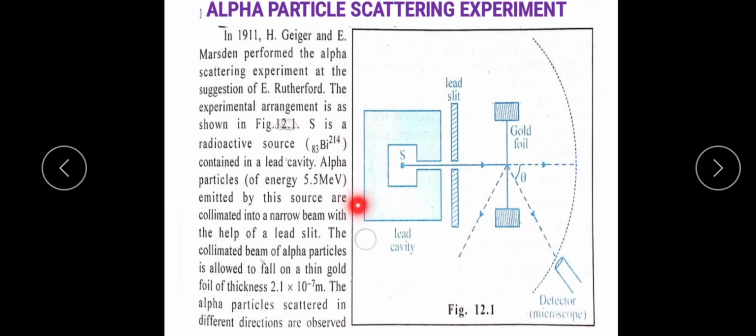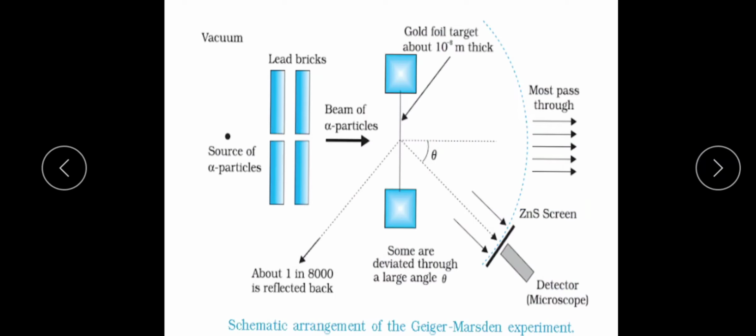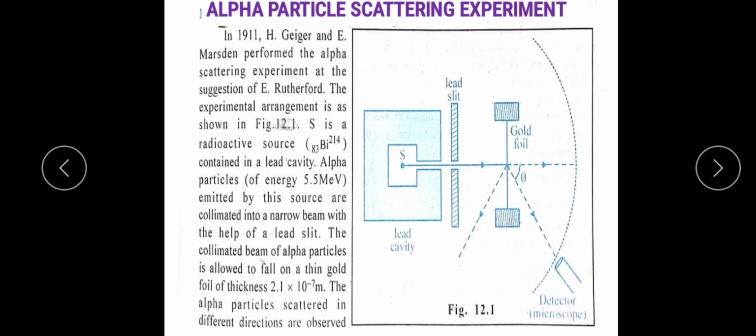The alpha particles emitted from the source pass through a lead slit, which allows them to flow as a unidirectional collimated beam.